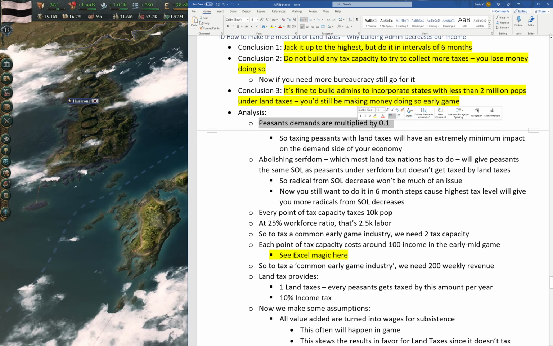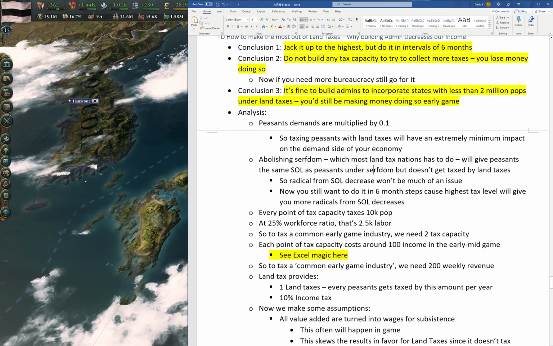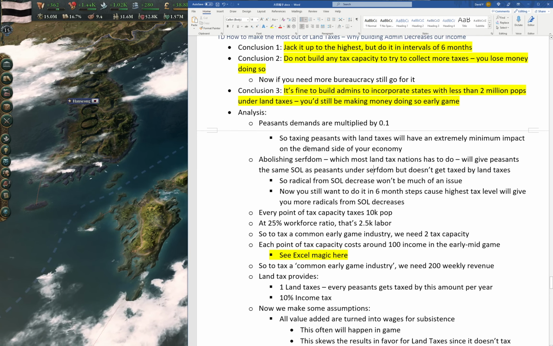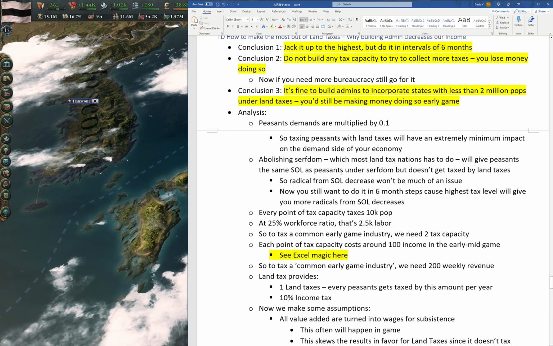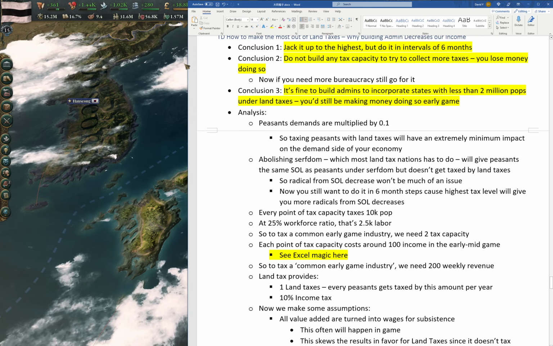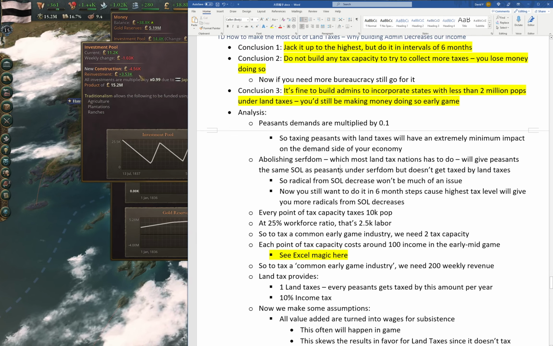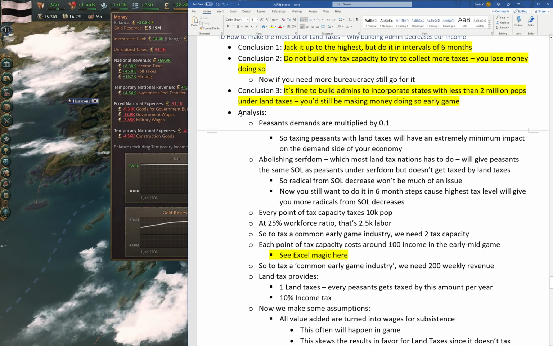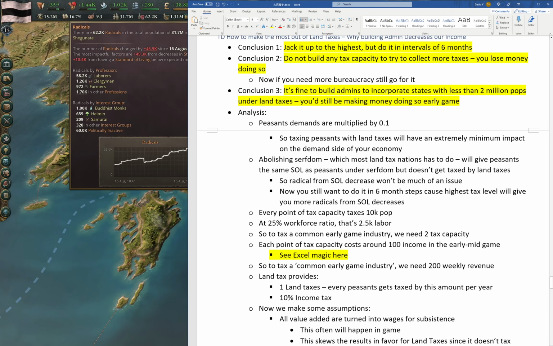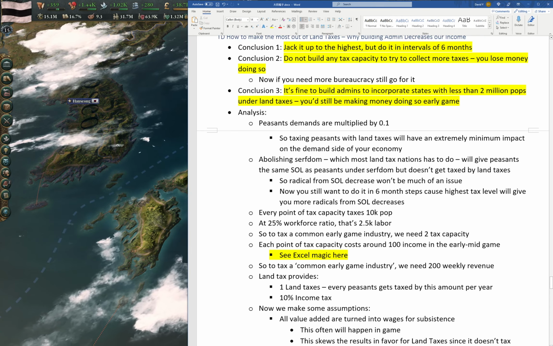That's the only difference they have with any other pops. And the subsistence income is essentially a flat one. Abolishing serfdom essentially just gives them one income, which will in turn negate the effect of the maxed out land taxes, which tax them at one land tax, which is one income, right? So once you abolish serfdom, you will actually have a huge influx of loyalists from peasants coming in. Land taxes will not be an issue.